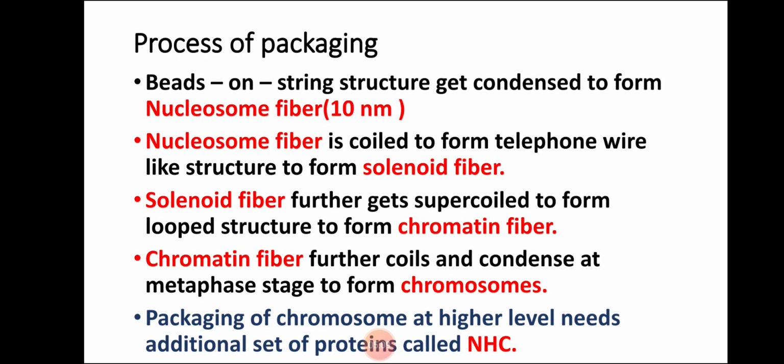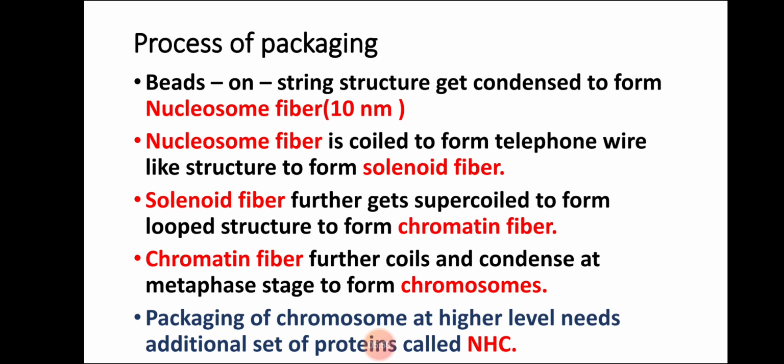Now coming to the actual process of packaging. We have seen the beads on string structure. This beads on string structure gets condensed to form the nucleosome fiber, which is 10 nanometer in diameter. Then this nucleosome fiber is coiled to form a telephone wire-like structure, the solenoid fiber. Then the solenoid fiber further gets supercoiled to form a looped structure, the chromatin fiber, and the chromatin fiber further coils and condenses at metaphase stage to form chromosomes.